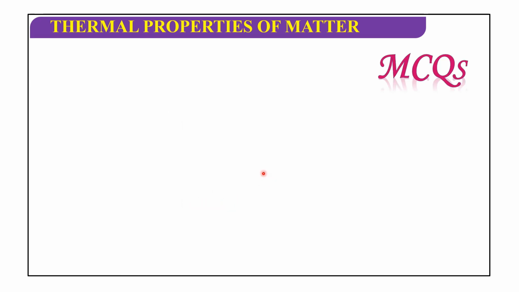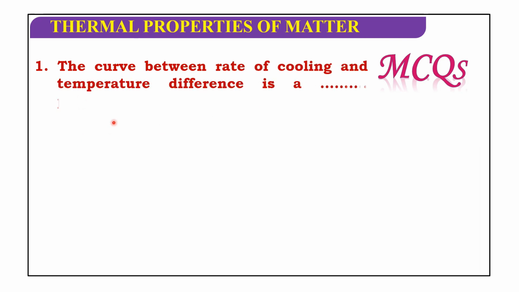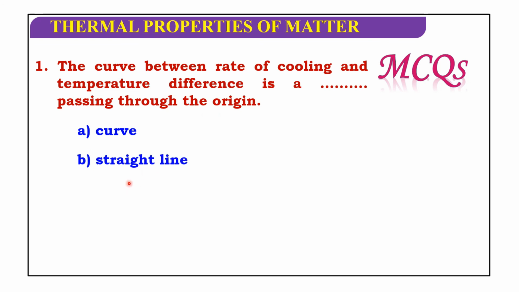Now let's discuss MCQs. The curve between rate of cooling and temperature difference is: a curve passing through the origin, a straight line, a parabola, or both A and C? This curve is a straight line passing through the origin, so straight line is the correct option.